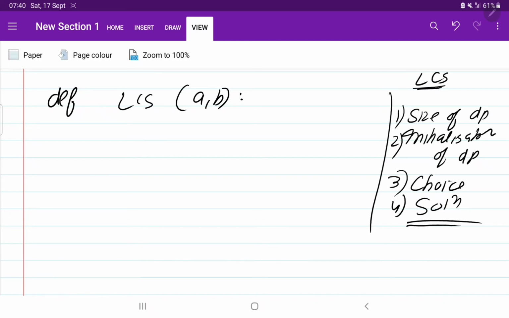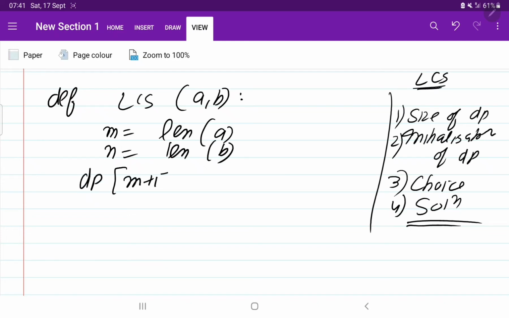So here first of all we are going to write the size of the dp that is going to be created. Size of dp is nothing but the length of both the strings plus 1. So let's say m is equal to length of a, n is equal to length of b. So dp will be of size m plus 1 and n plus 1.